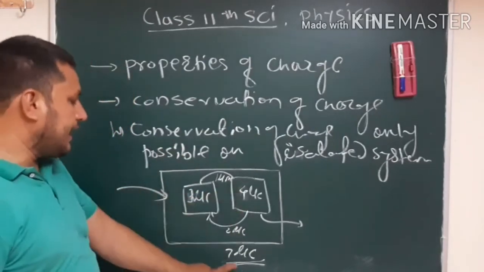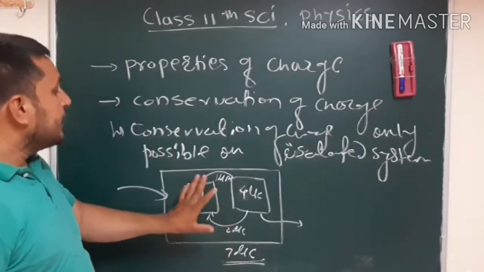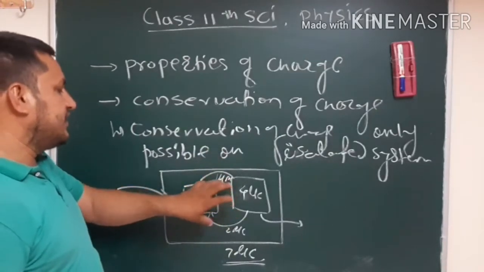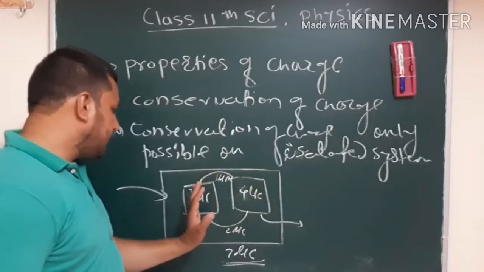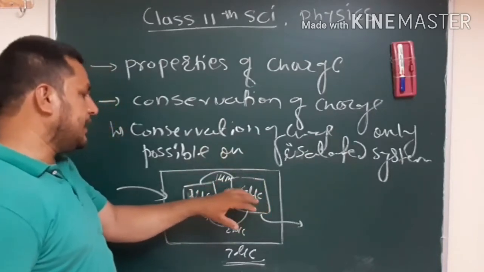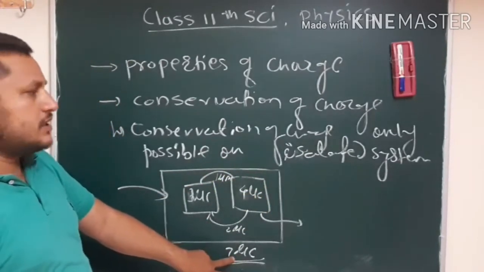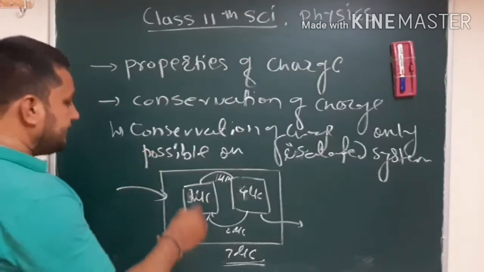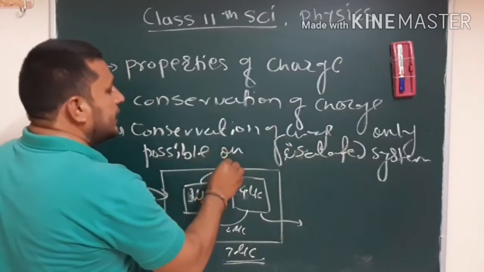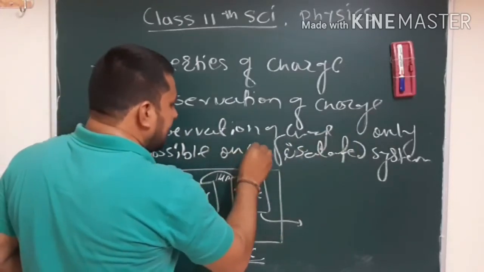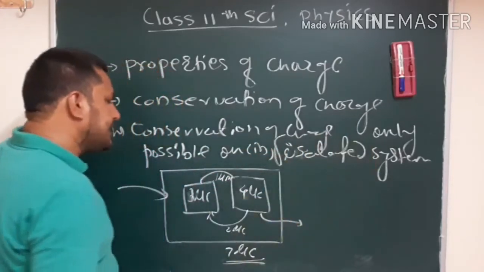Then 3 plus 4 is again 7. It means that in an isolated system, if charge is moved from one object to another object, then the net charge will not change. Why? Because conservation of charge is only possible inside an isolated system.